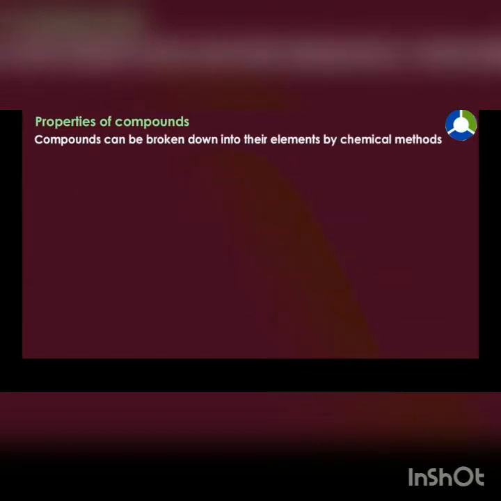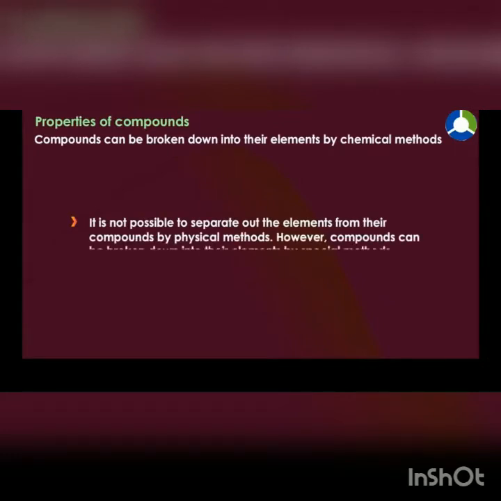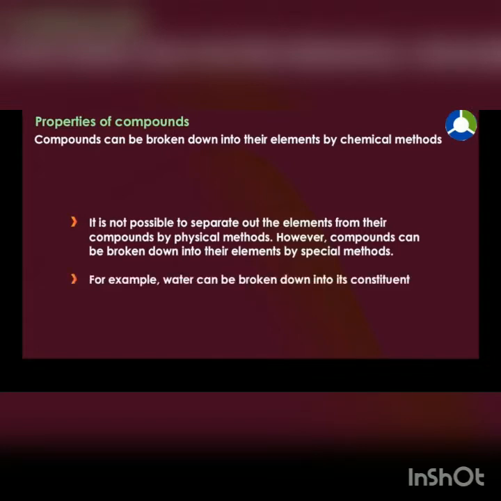Compounds can be broken down into their elements by chemical methods. It is not possible to separate the elements from their compounds by physical methods. However, compounds can be broken down into their elements by special methods. For example, water can be broken down into its constituent elements, hydrogen and oxygen, by electrolysis.